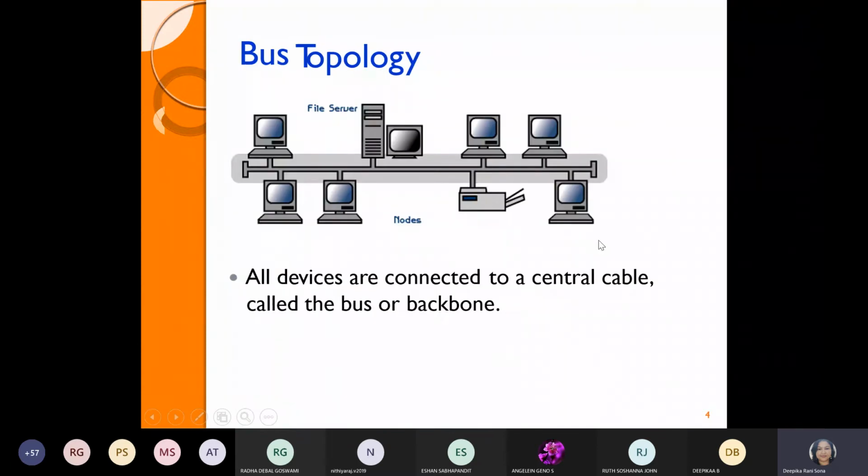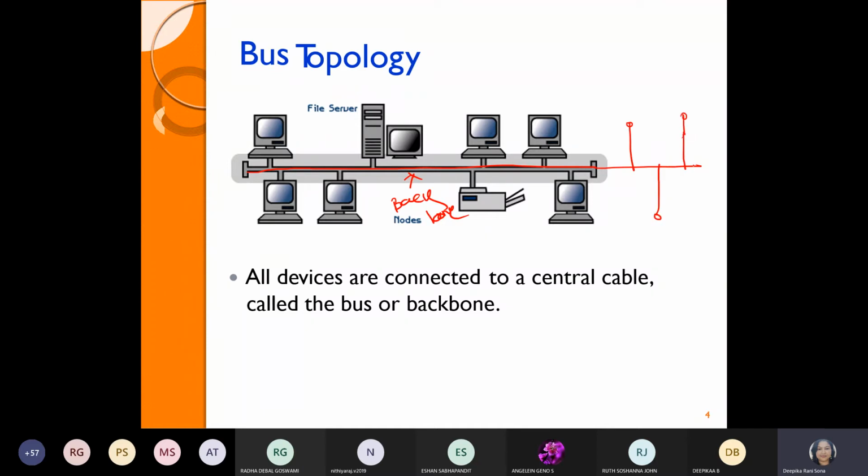It is very simple thing, guys. Already you have some idea regarding the topology also, but bus topology. See, guys, here we have to use a single connecting cable and the devices may connect upon that single cable. That's why it is called as the backbone of the connection. So you may see that if you extend the wire, you can connect as many as number of node onto it. There is no limitation.